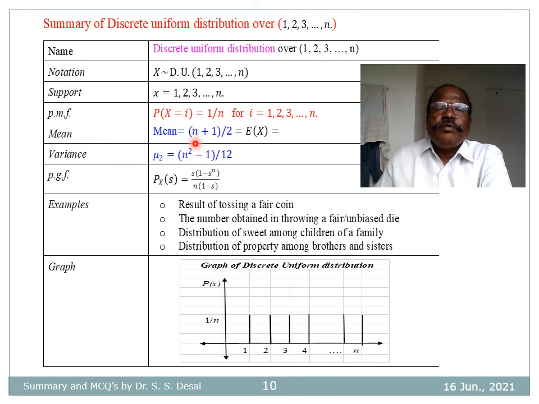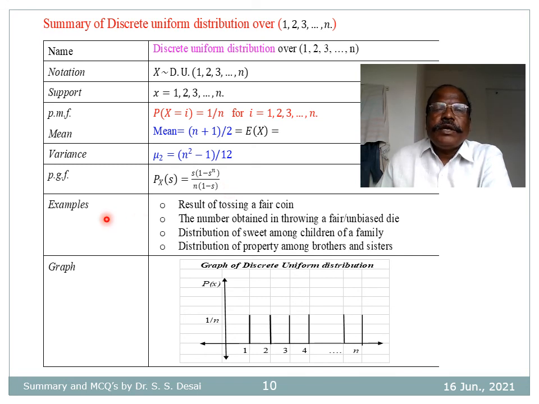Mean of this distribution here is n plus 1 divided by 2. Variance is n square minus 1 divided by 12. Probability generating function P_X(s) is equal to s into (1 minus s raised to n) divided by n into (1 minus s).